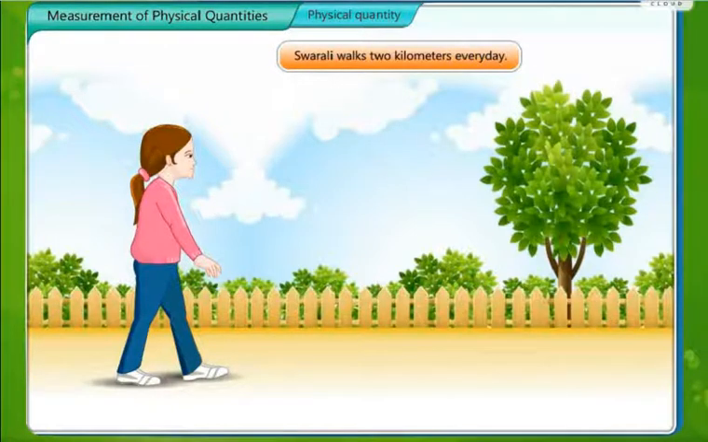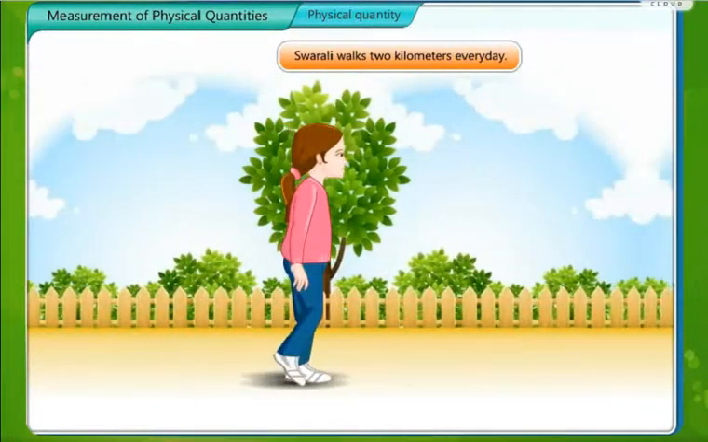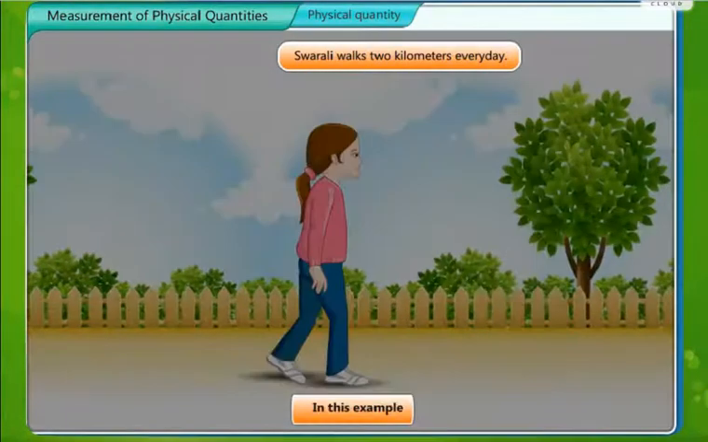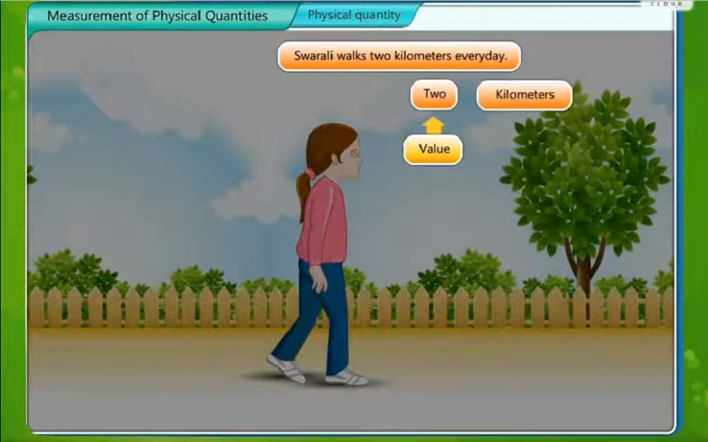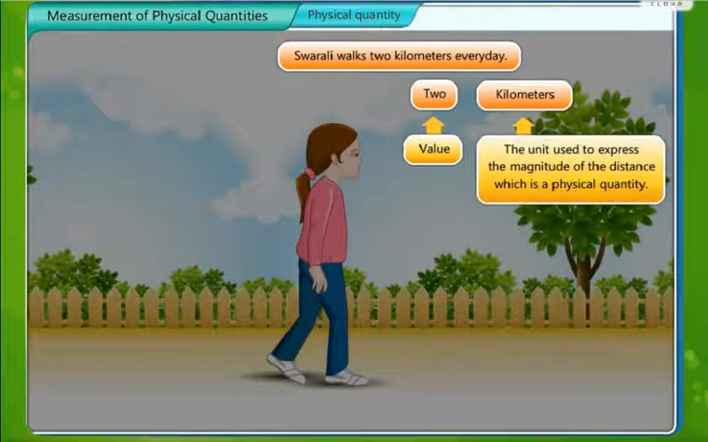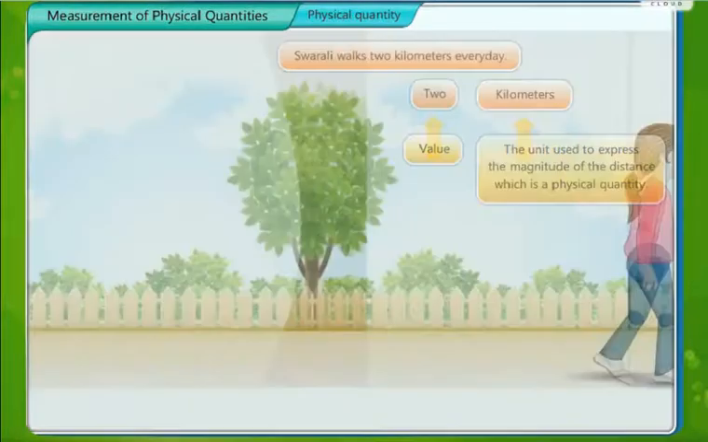For example, Swarali walks 2 kilometers every day. So 2 is the value and kilometer the unit used to express the magnitude of the distance, which is a physical quantity. Magnitude means the number and value. The magnitude or the value which is given for a physical quantity gives us the information about how the physical quantity is measured, and the unit is expressed along with it.